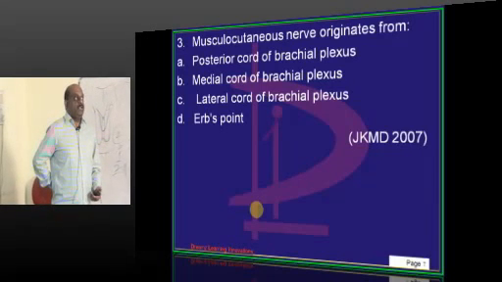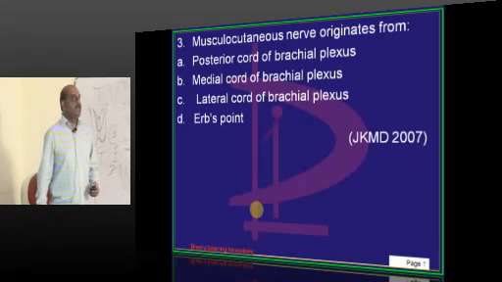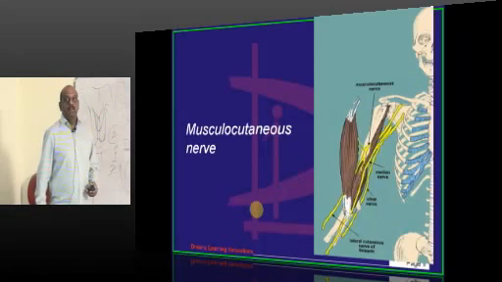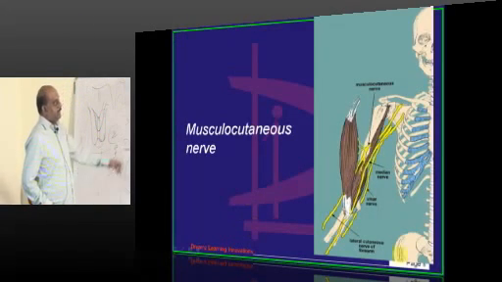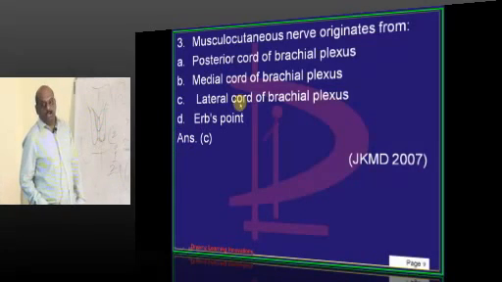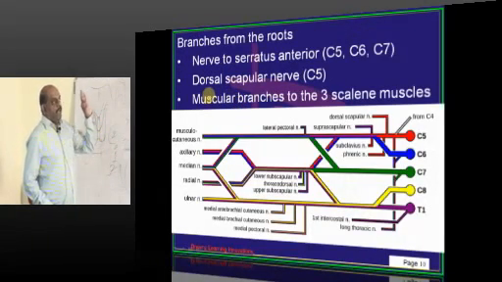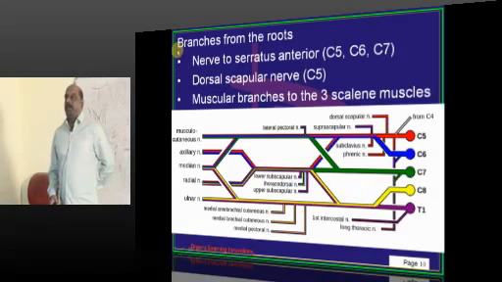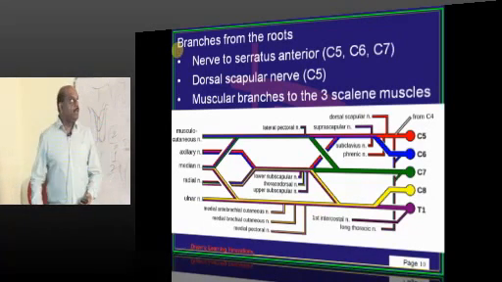From where does the musculocutaneous nerve originate? This is the musculocutaneous nerve. It originates from the lateral cord. Everything on brachial plexus you need to be 100% sure, doctor.